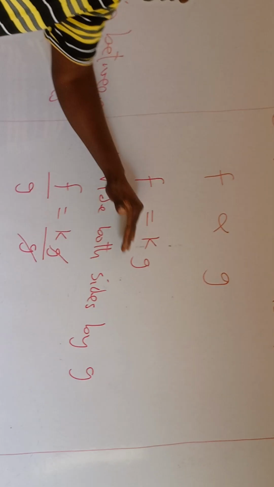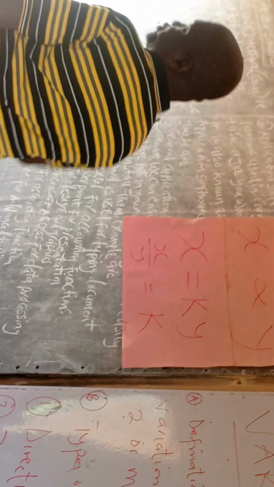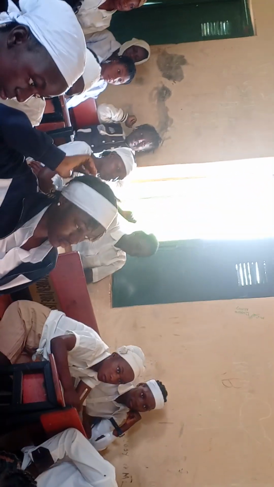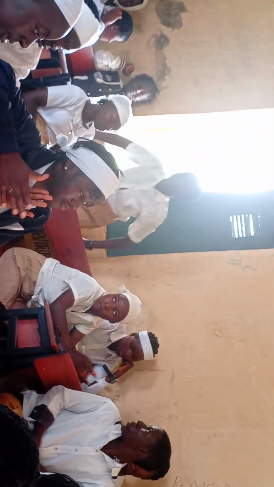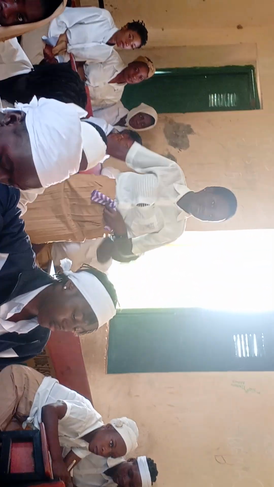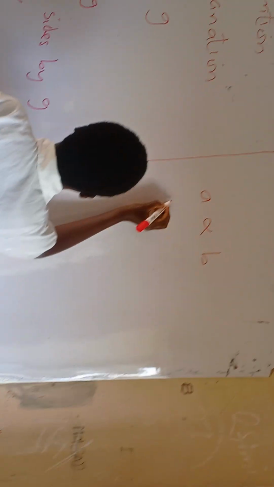Who can come and help us write this one that we're talking about here? Apart from Rose, let me see from Ruth. Yes, clap for her. Come. Let's see Ruth. Come and help us introduce your K, your constant.